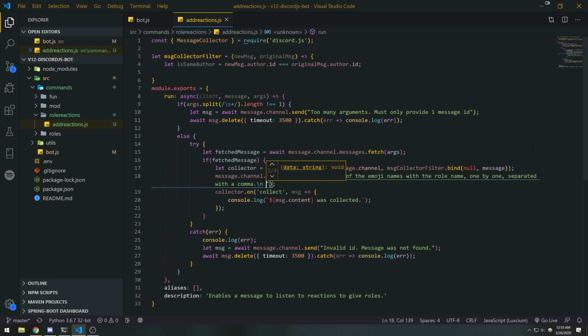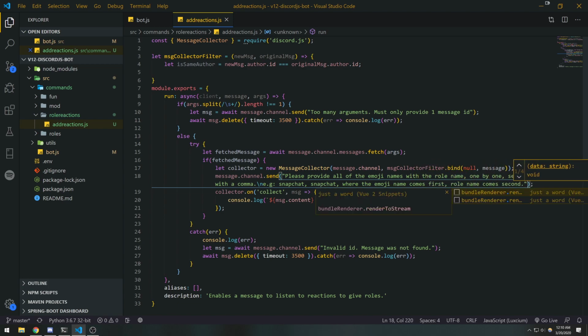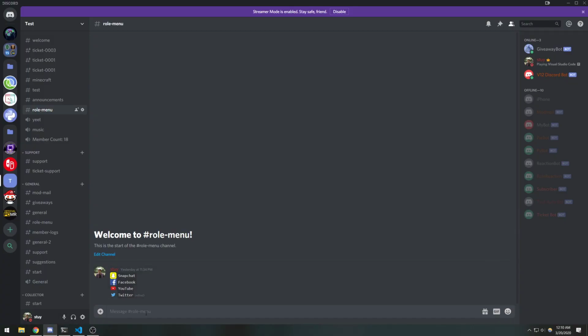And then we'll do, e.g., for example, Snapchat. Please provide all the emoji names with the role name one by one, e.g., where the emoji name comes first and the role name comes second. Okay, so let's try this again.